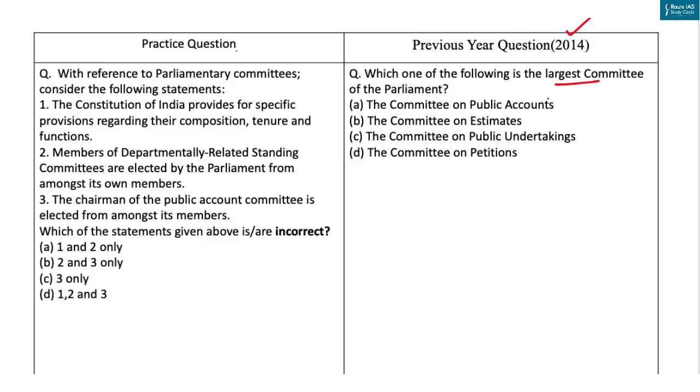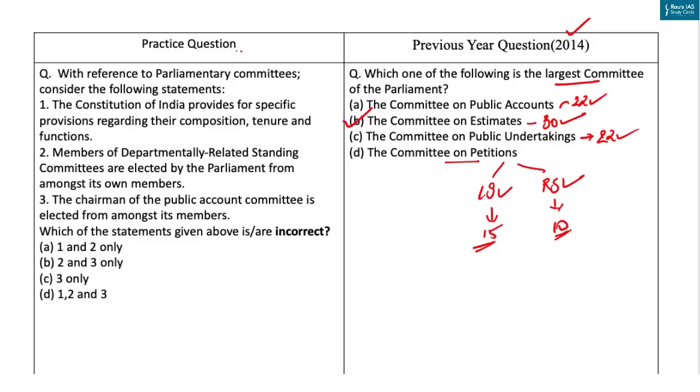Now, as you know, the Committee on Public Accounts is composed of 22 members, the Committee on Estimates is composed of 30 members, and the Committee on Public Undertakings is composed of 22 members. Then next is the Committee on Petitions. They are of two kinds. One is related to Lok Sabha and one is related to Rajya Sabha. One is composed of 15 members and the other of 10 members. So now you can see that option B is correct.